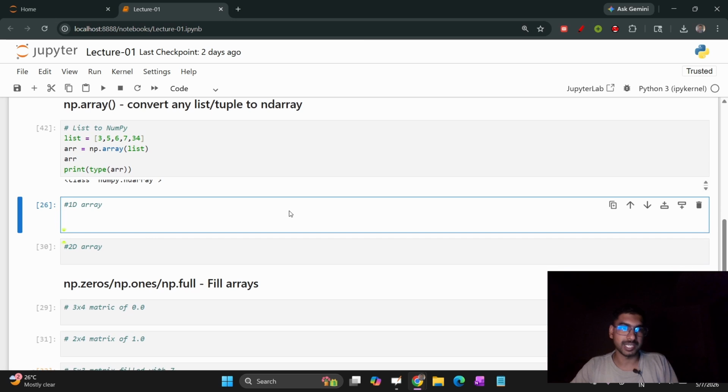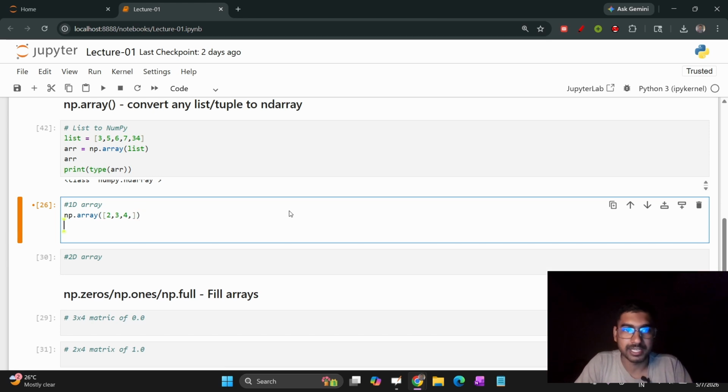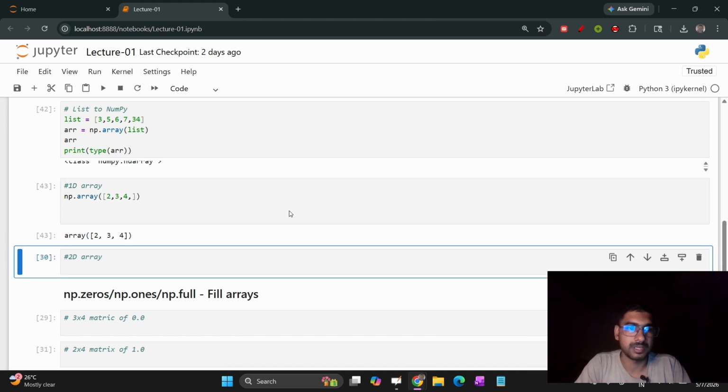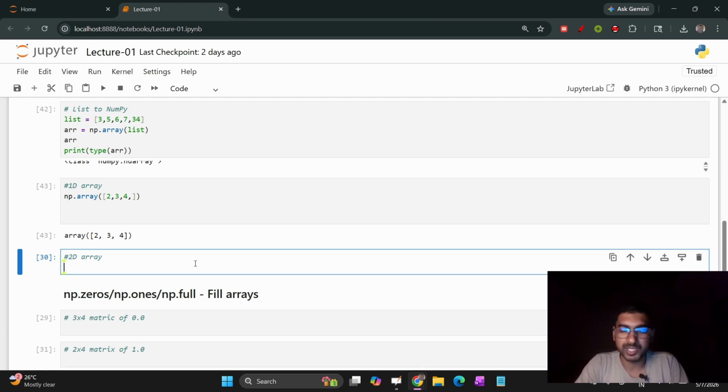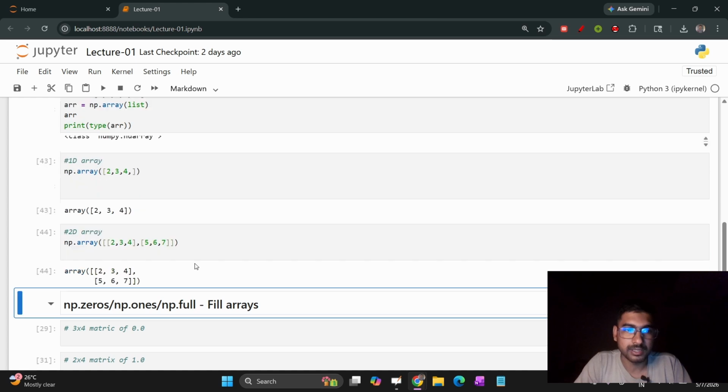We were here. If I want to create a NumPy array with 1 dimension, I can create it like this: np.array, and here 1, 3, 4. This is the 1D array. Let me print it. You can see we have created the 1D array. If I want to create the 2D array, it is also simple: np.array, here 2, 3, 4, and 5, 6, 7. This is how you can create a 2D array.